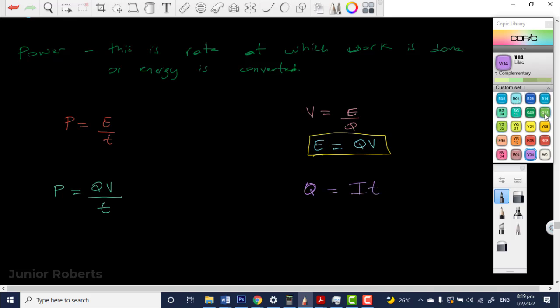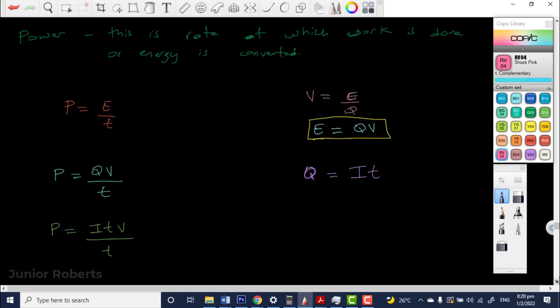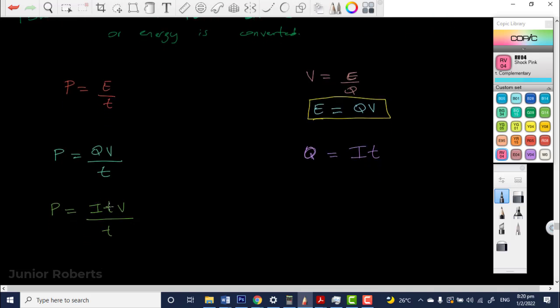So now, since we know that Q is equal to I times T, we can rewrite Q in terms of I and T. So we can say now that P will be equal to Q, but Q is equal to I times T. So we're going to say I times T multiplied by V, which is the potential difference, and that will be divided by the time. Follow? Yes, sir. So now we can simplify this because we have T in the numerator and T in the denominator.